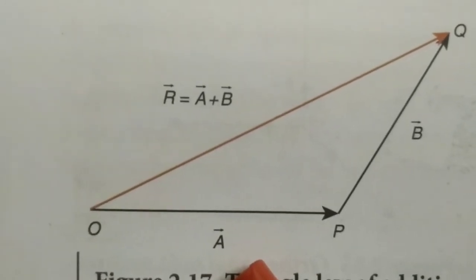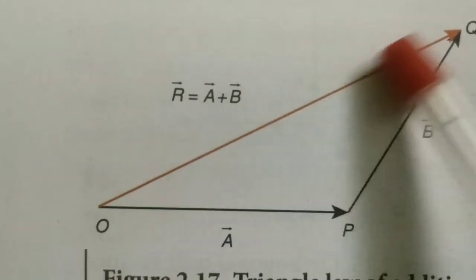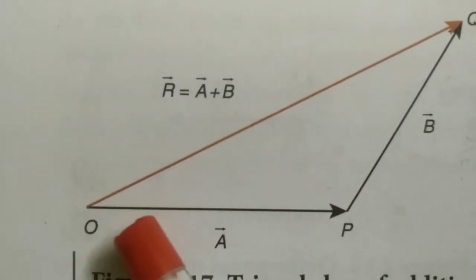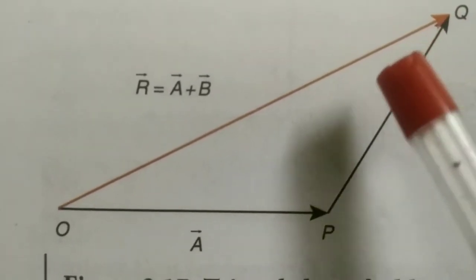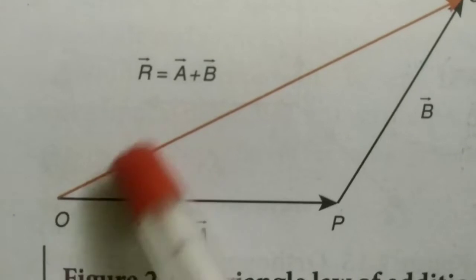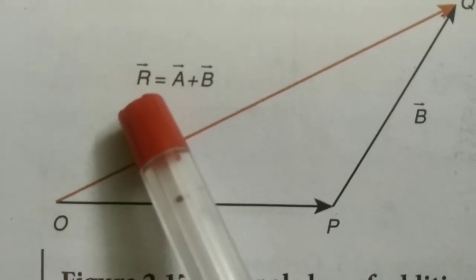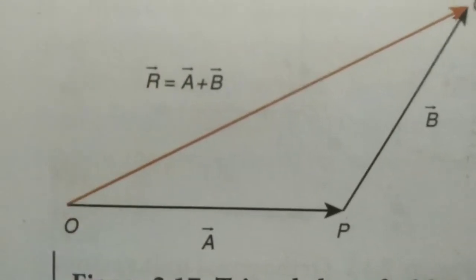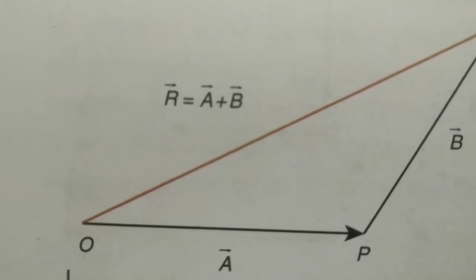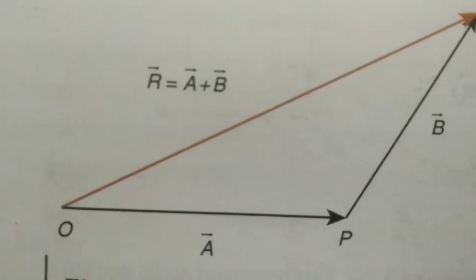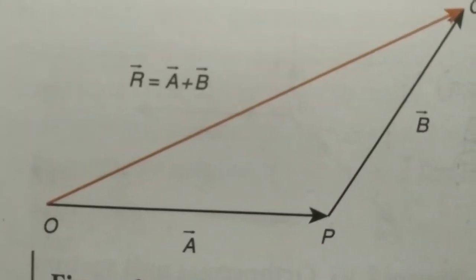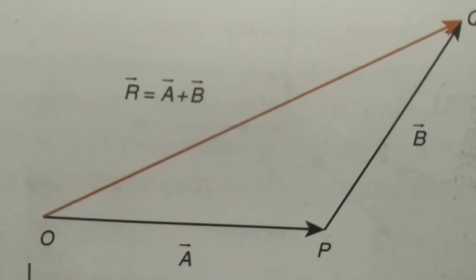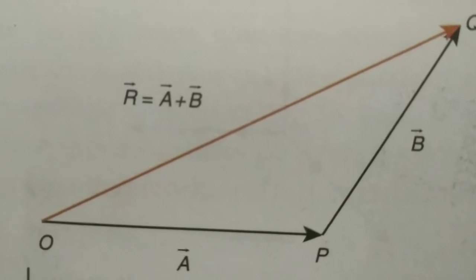Okay? So then the third vector, the third side of this triangle, represents or gives you the resultant vector, that is R vector. R vector is the resultant vector. Okay? So R vector is equal to A vector plus B vector. Okay? So this is the triangle law of addition.